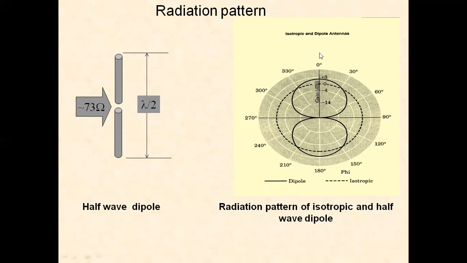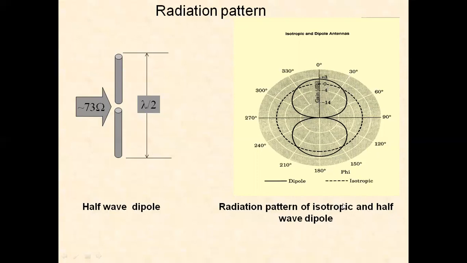At 0 degrees, there is maximum gain. At 180 degrees also, there is maximum gain. And then as it goes in this direction, we will be getting the nulls. Nulls means the zero electric field representation. When we draw the graph of electric field with respect to direction, we call the radiation pattern the electric field pattern. If we calculate the power in each direction and draw the power with respect to direction, then we get the power pattern.